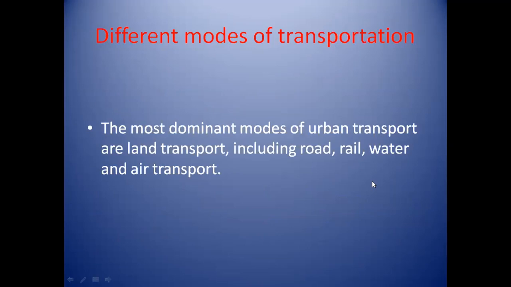Then next point is different modes of transportation. The most dominant modes of urban transport are land transport, including road, rail, water, and air transport. These are the modes of transportation which can be used for transport. That is, land transport, road transport, rail transport, water transport, and air transport. Now we can see one by one all modes of transportation.